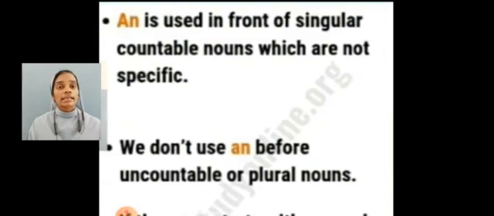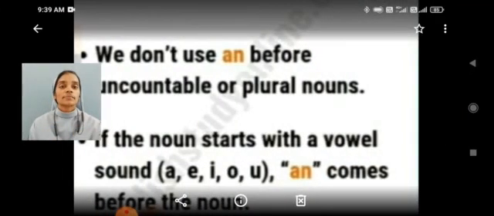See, next article an is used in front of singular countable nouns. Article an is also used in front of singular countable nouns, which are not specific. But we don't use an before uncountable or plural nouns.